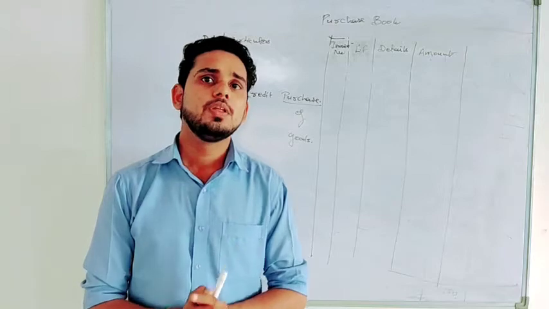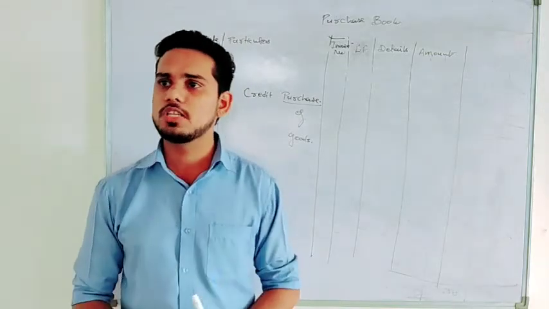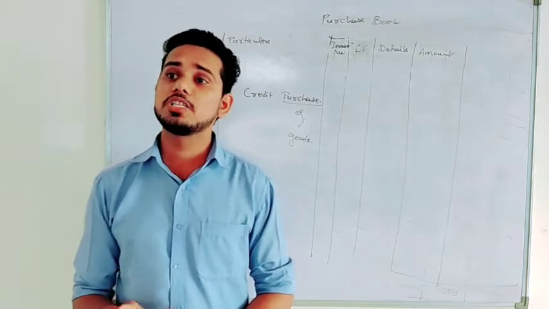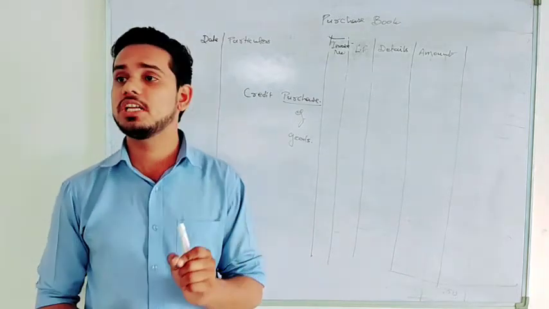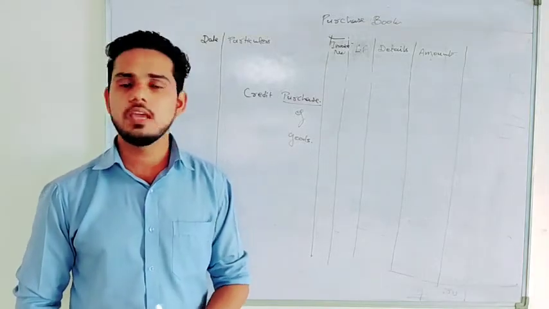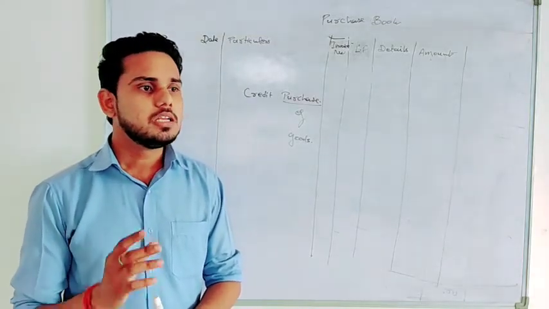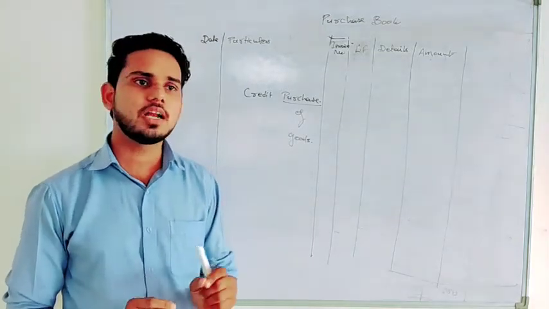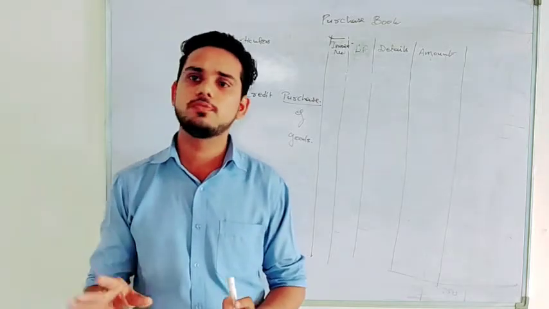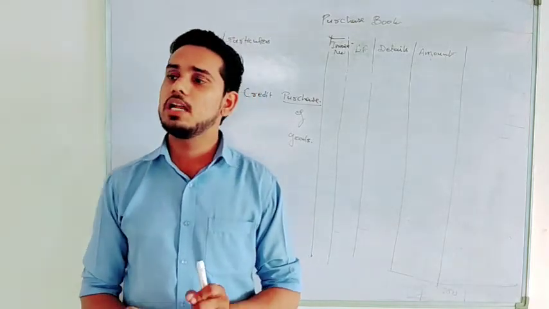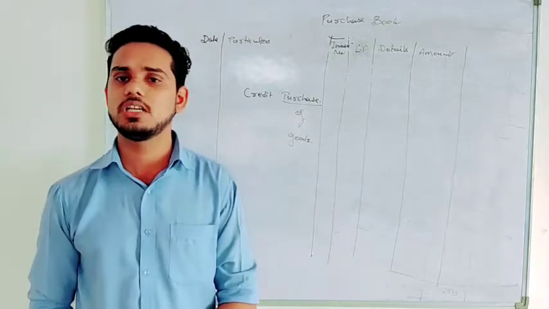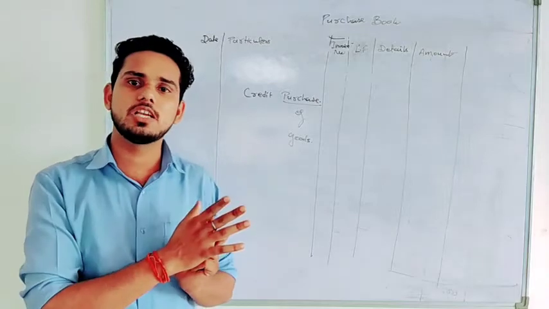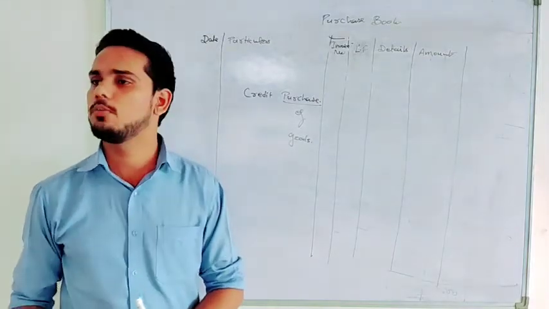Normally it is assumed that we return only those purchases which was on credit. Right? So in purchase return book, we will record purchase return of goods only. Same way in sales return, we will record sales return of goods. No confusion now. Now you are knowing what are the things which will be recorded in these 4 books. So let's understand how we can write the transaction in these books. Because if you understood how to write transaction in purchase book, you have already understood sales and other books also.